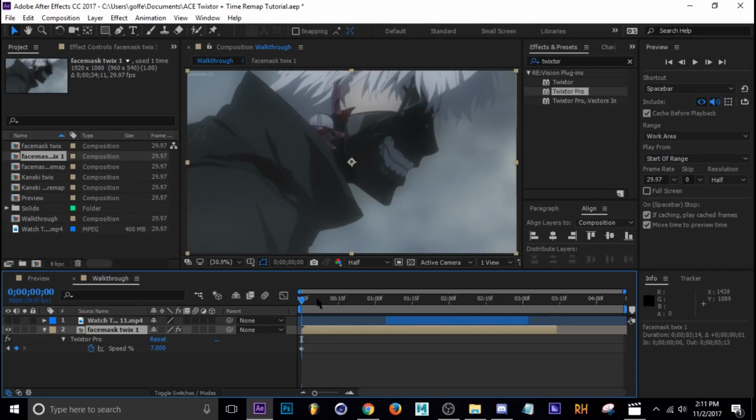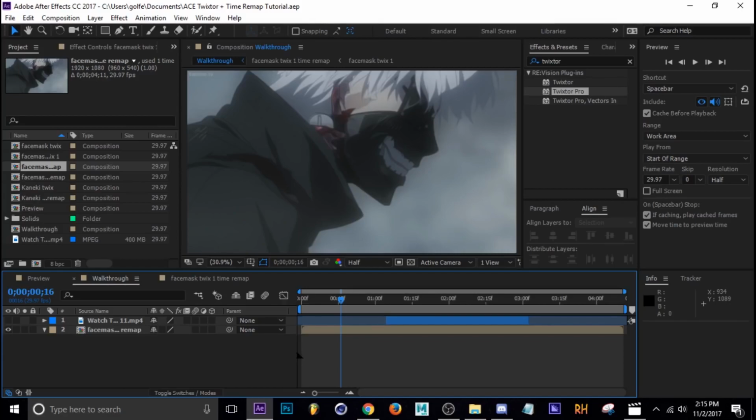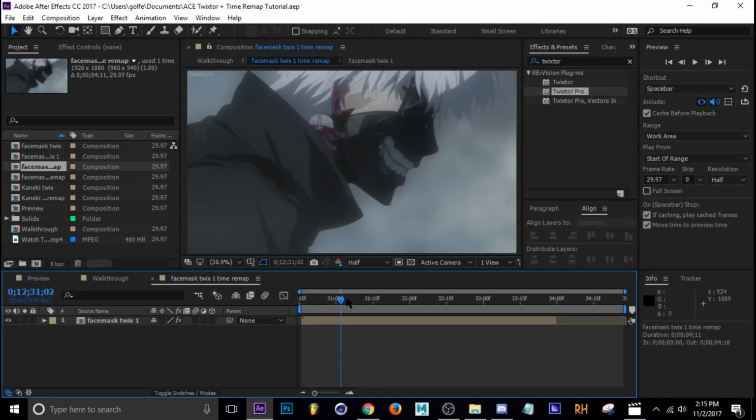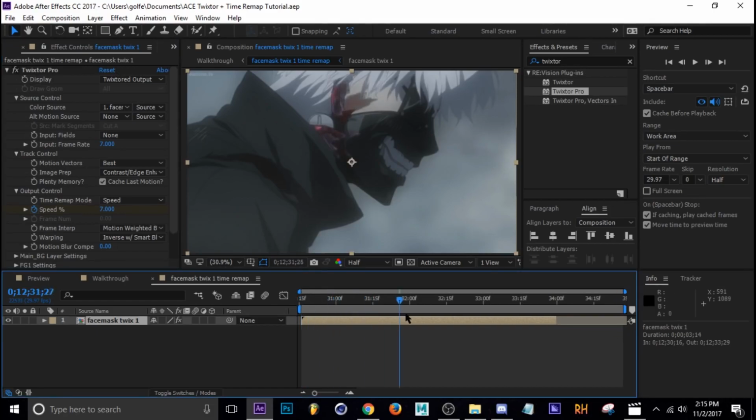And now that I've visualized which part I want, I'm going to go ahead and pre-comp this again. So Control-Shift-C. And I'm going to call it Face Mask Twix 1 Time Remap. Okay, and same thing, move all attributes into new comp, and don't click this. Alright, so click OK. Okay, so now we have our time remapped comp. Let's go into this time remap comp and look at what is in here. So what we have in here is a clip that is Twixtored, and this clip is at 7 speed, and it goes from here to here.